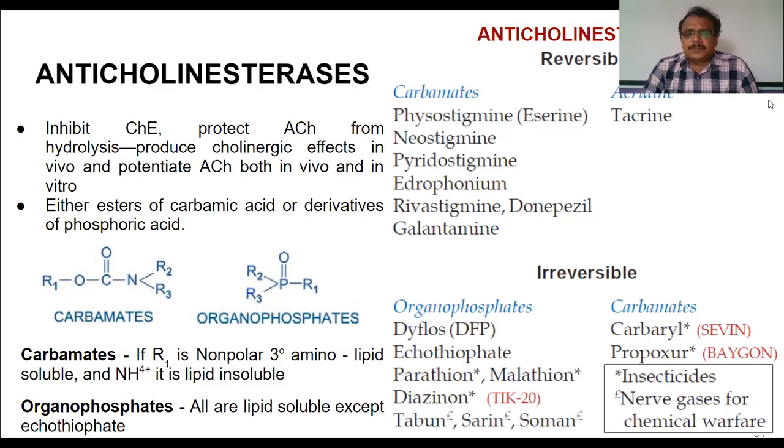Examples of carbamates are physostigmine, neostigmine, pyridostigmine, edrophonium, rivastigmine, donepezil, and galantamine. So these are the examples of carbamates, and under acridines we have tacrine.